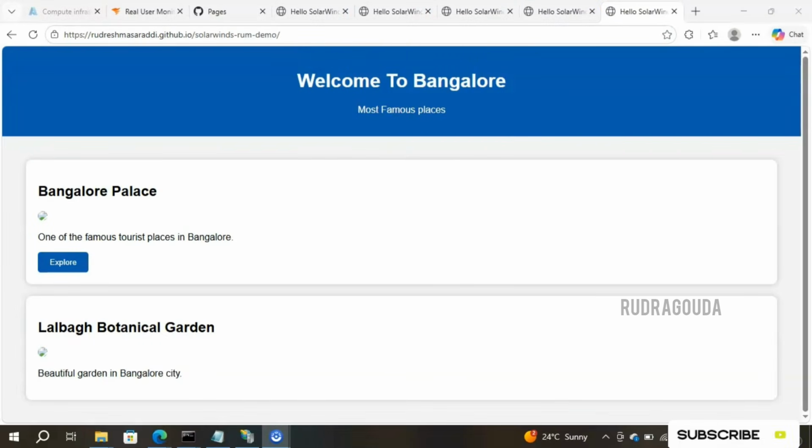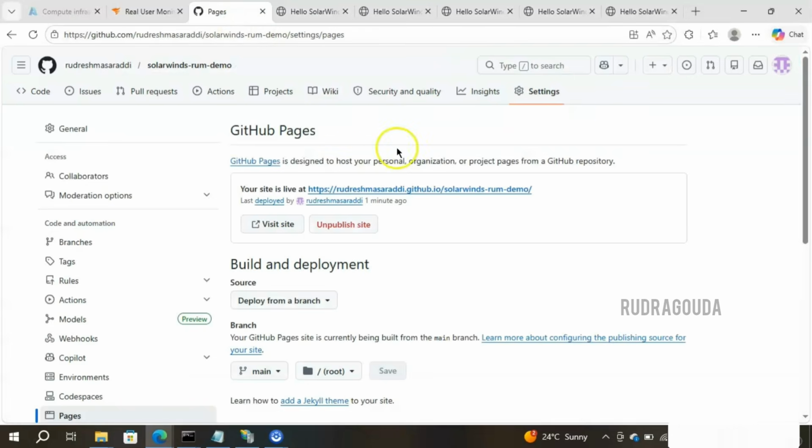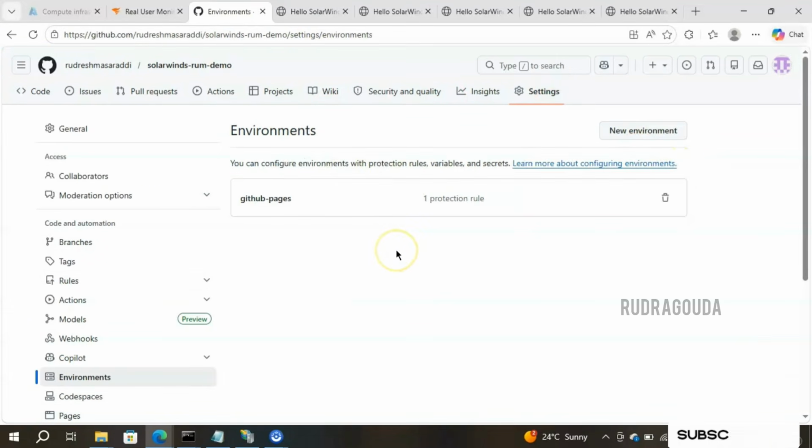I made a little change over here. I just renamed it as Welcome to Bangalore, most famous places. Earlier I had given some different information, so just to look more beautiful, I have modified this. I have not done anything great here. I'll go to my GitHub and show you where exactly I modified that. Even this code will be available on my GitHub page. You can copy that as well, not a problem.